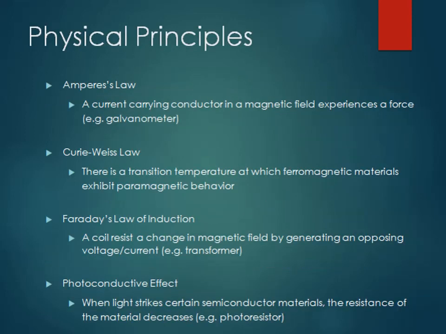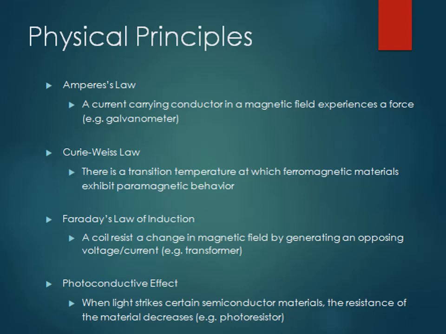Now we'll discuss what basic principles are involved behind this. What physical principles are there? First is Ampere's law. A current carrying conductor in a magnetic field experiences a force, for example, a galvanometer. Then Curie-Weiss law. There is a transition temperature at which a ferromagnetic material exhibits paramagnetic behavior.